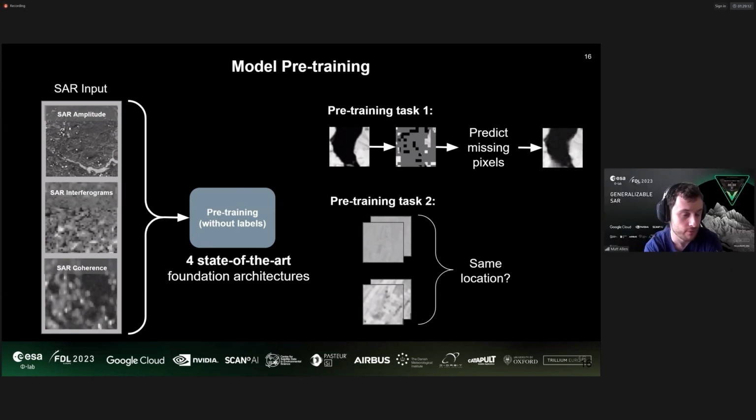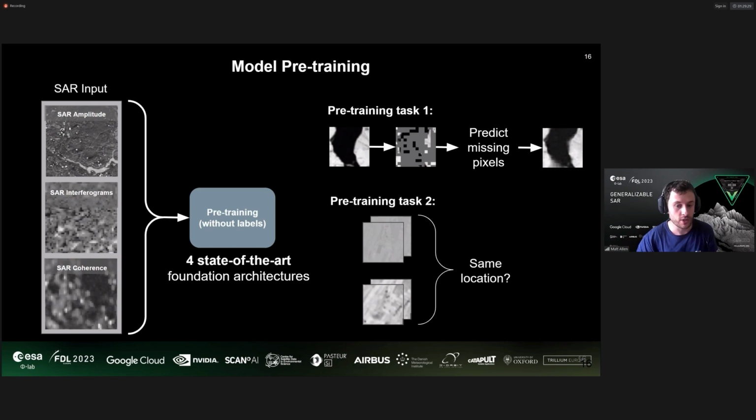So we've been talking about foundation models so far, but what did we actually do? We went to the ML literature and we took 4 state-of-the-art foundation model architectures and we adapted them to SAR data. And broadly speaking, we applied 2 different kinds of special pre-training tasks. These are ones which don't require any human labeling.